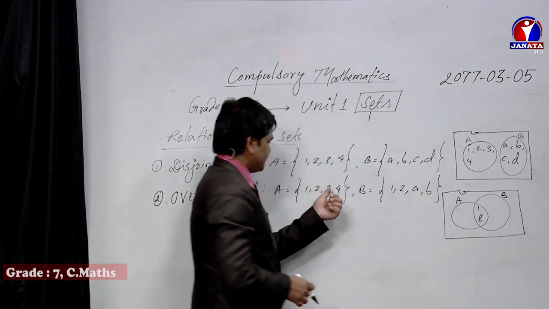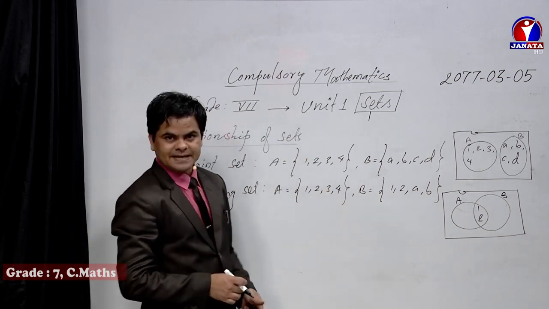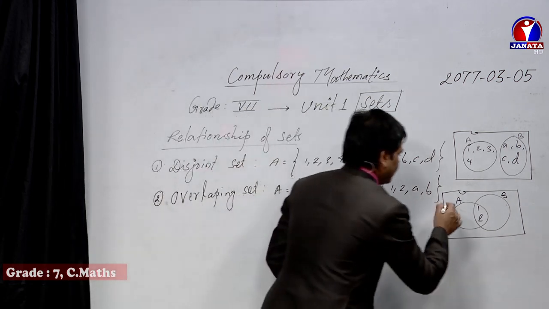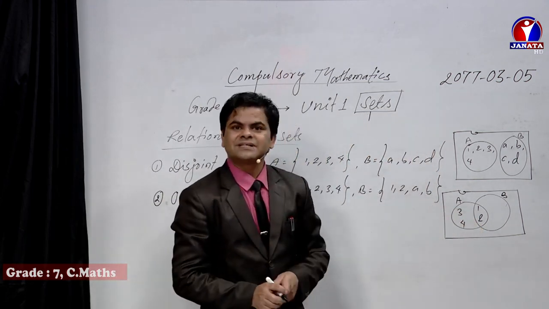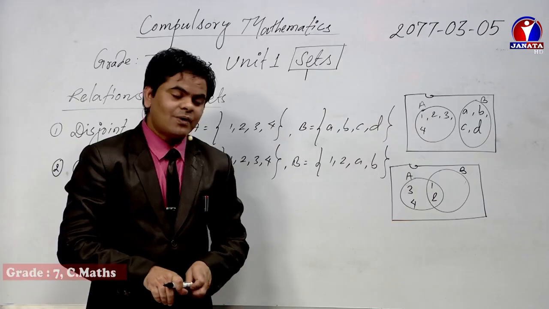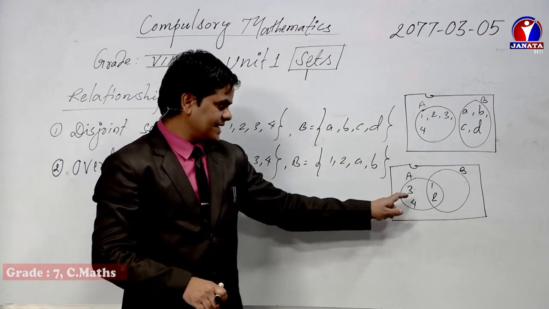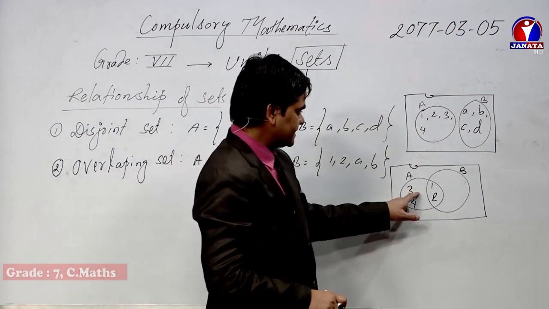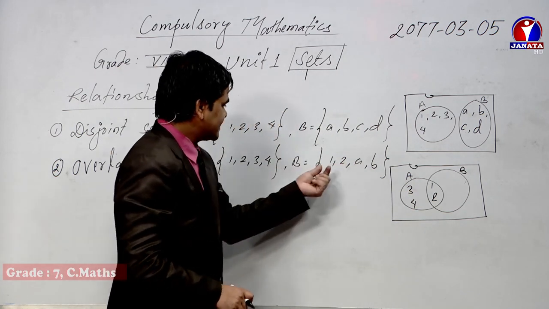Now let's plot the remaining elements of set A. 3, 4. This is known as the area of set A only, or you need to learn while being in class 7 as A difference B. This place is known as A difference B. And now what remains?